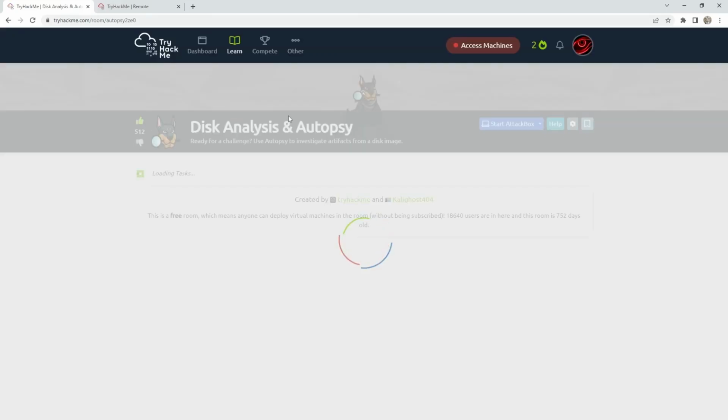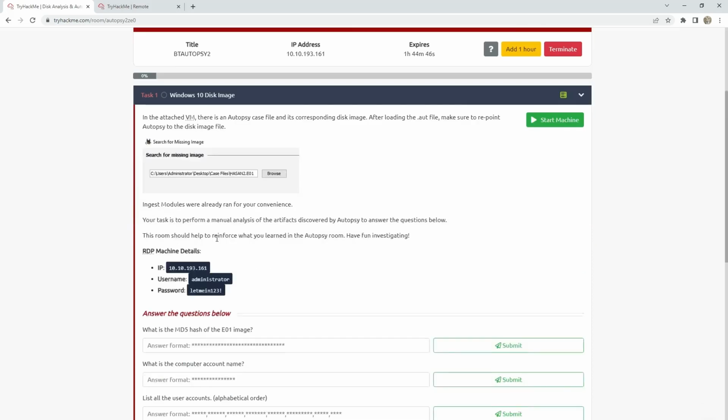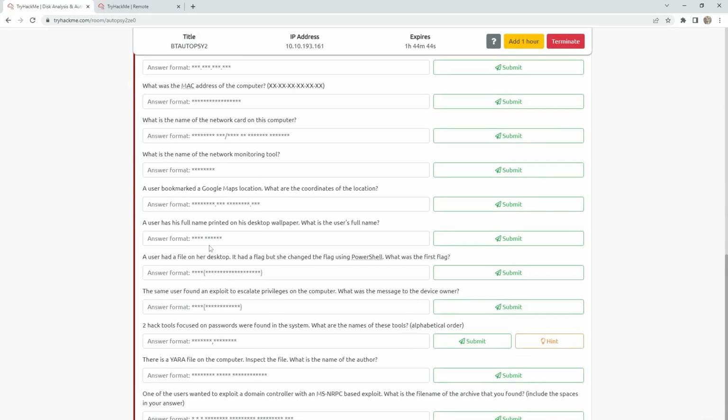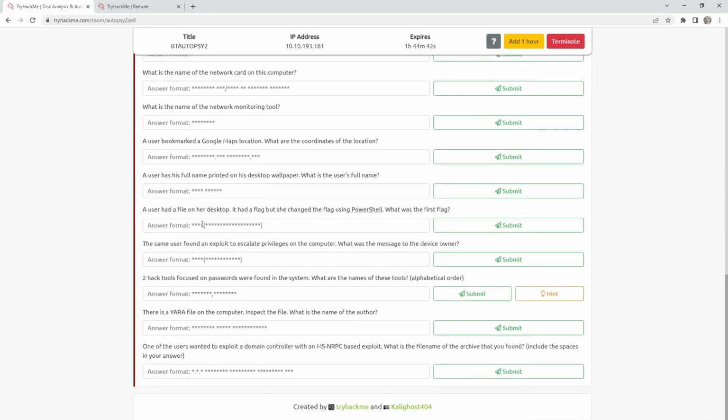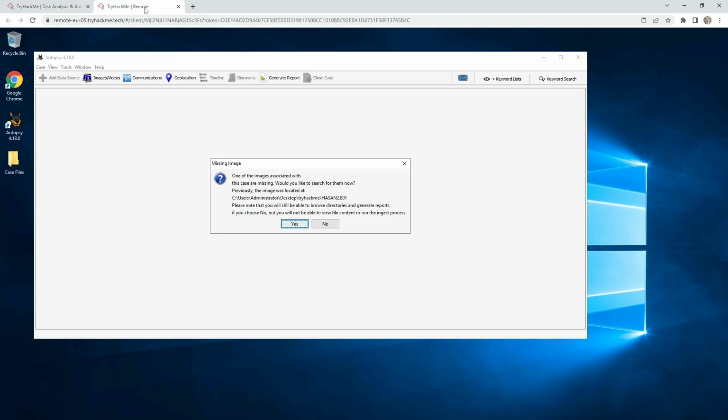Hello everyone, today I will do this ROM disk analysis and Autopsy on TryHackMe. We have only one task, but we have questions. First, what you need to do is start the machine, and after you start the machine just open Autopsy, then open the case.